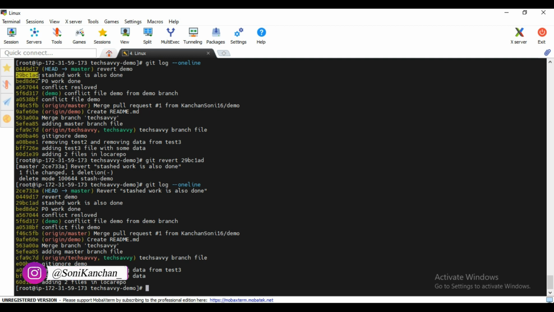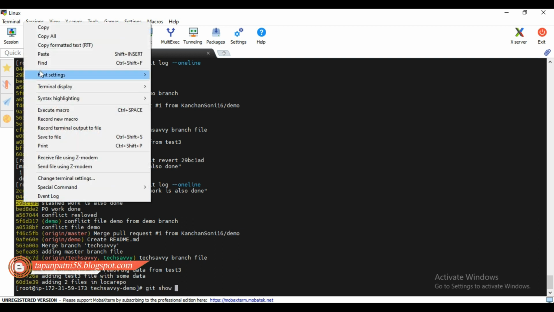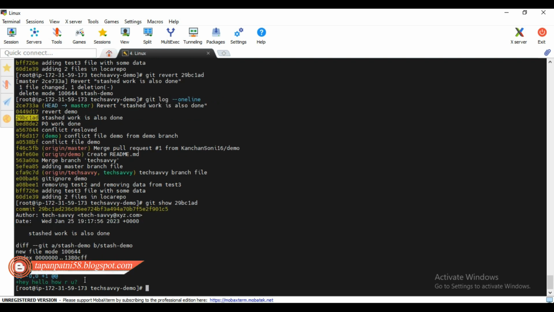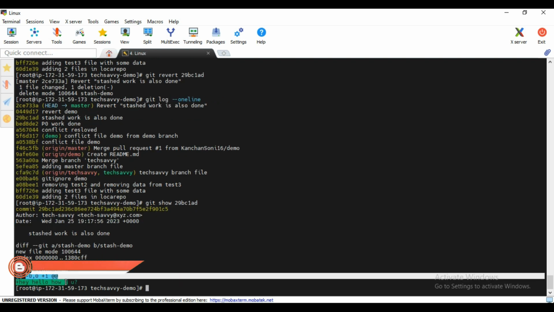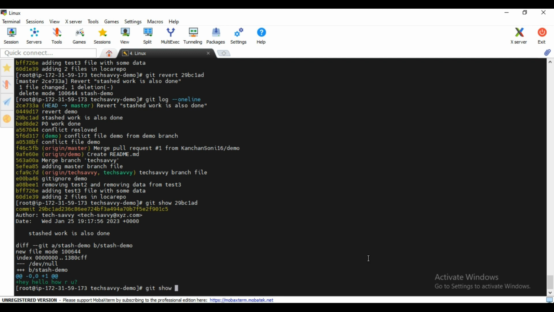See, now if I show you again the git log here, you will see we have this log 1AD here, right? After that we were having D17 here, which is also there. We have created one more here, right? So if I wanted to show you what changes they have reverted, just see git show, and let's see here, paste. See, I have created one file which is having this data. Okay, so I wanted to see the wrong changes I have done. Now I wanted to see this.